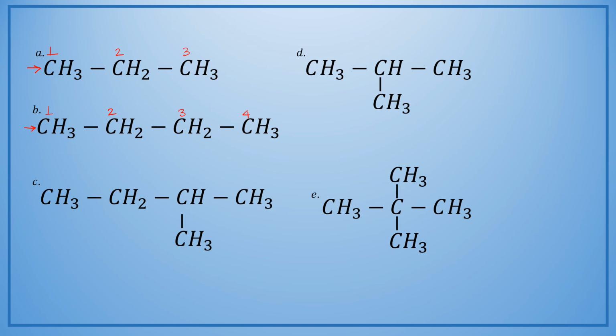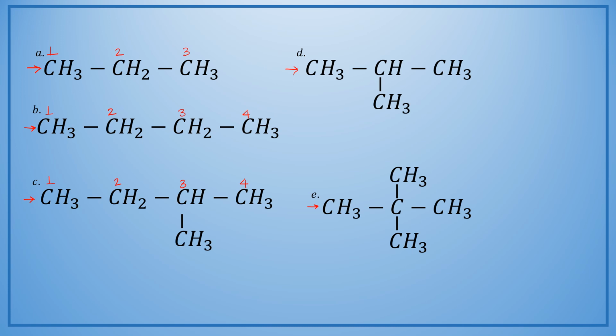On the other side, in examples such as C or D or E, we can see that if we would like to count the continuous carbon chain, the carbon atoms which are present continuously in a chain, then we cannot include all the carbon atoms at one time. For example, in C we can count the carbon atoms just as I showed right now.